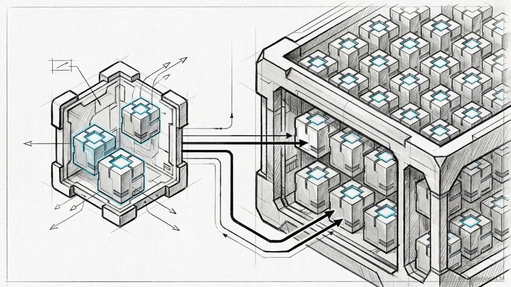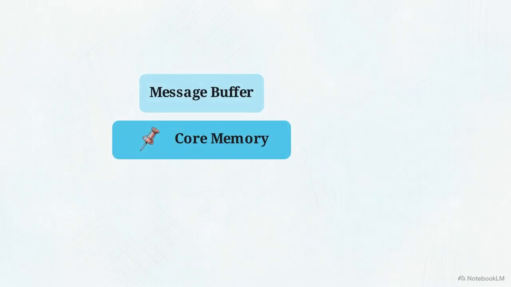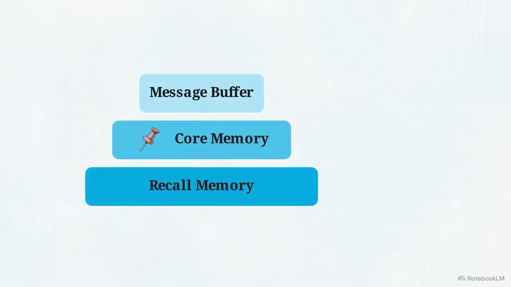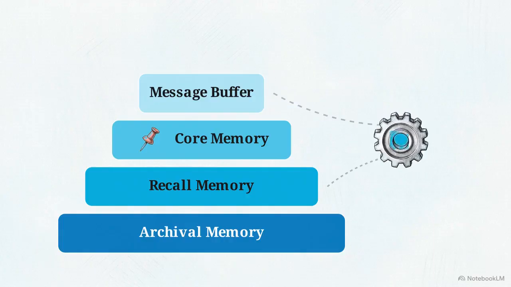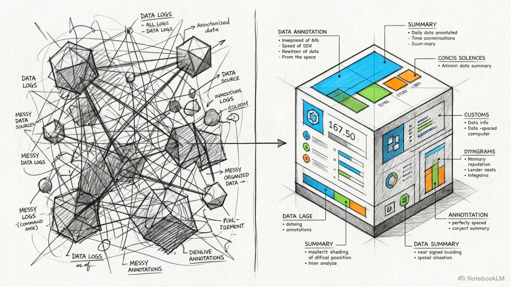Context engineering addresses this by managing the deliberate transfer of information between the short-term working context and long-term external storage. Effective memory uses a multi-tier pyramid, a message buffer for dialogue, core memory for pinned data, recall memory for history, and archival memory for massive databases. A background process summarizes top-tier interactions into episodic highlights in the recall tier. This background consolidation preserves the precision of recent instructions while preventing the model from being burdened by irrelevant history.